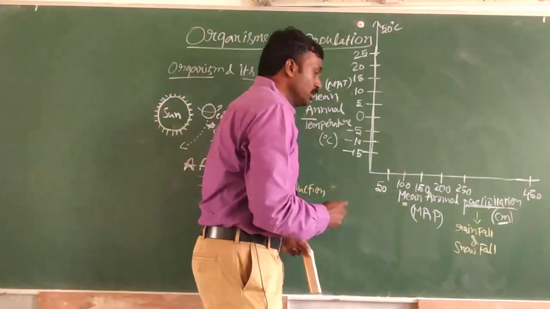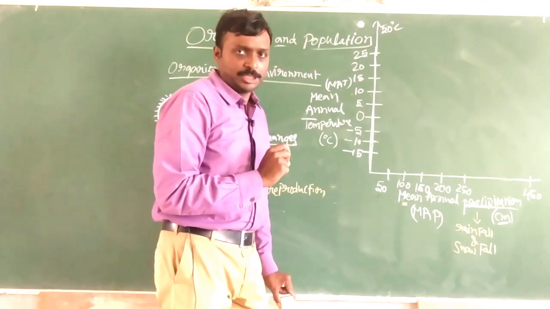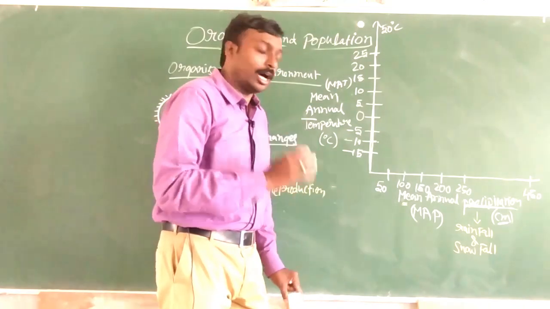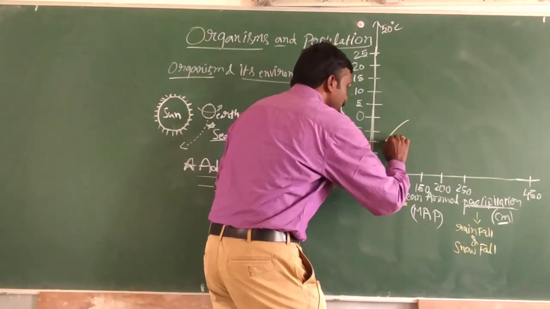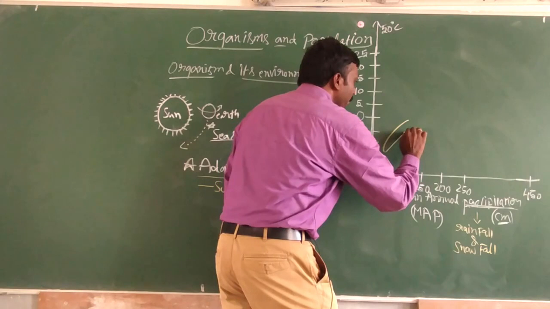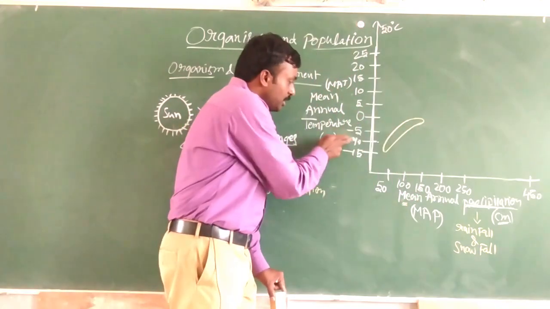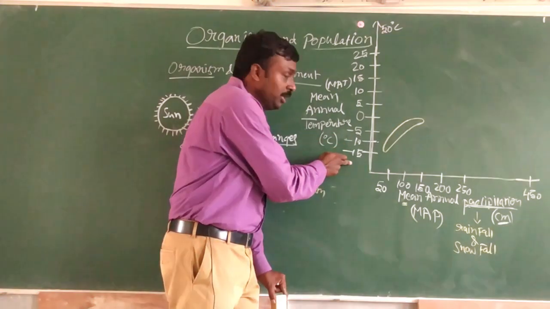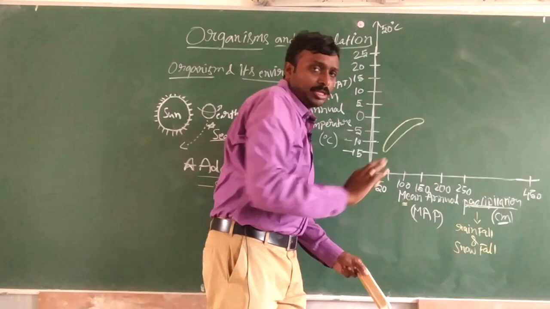So here comes the first one. Let me say the tundra and alpine region, the Arctic and alpine region. Always the temperature will be less than 0. So -5, -10, -15, and average snowfall will be around 150 or something like that.